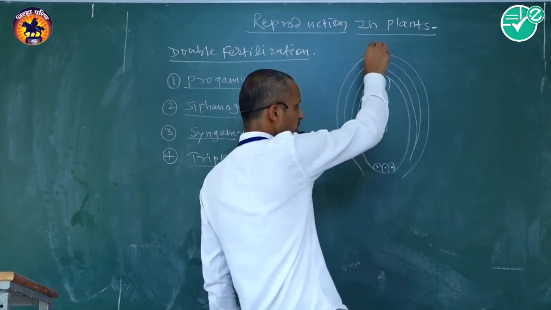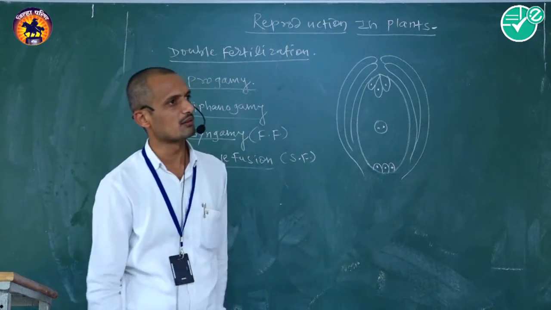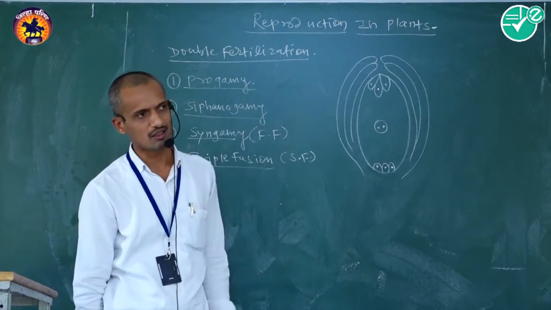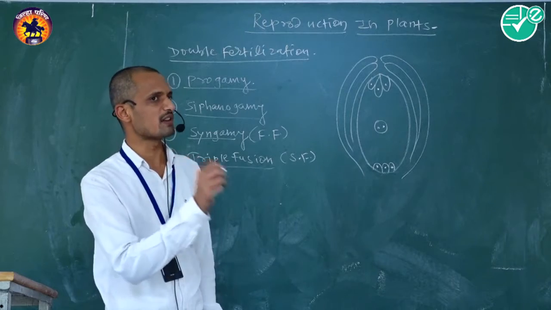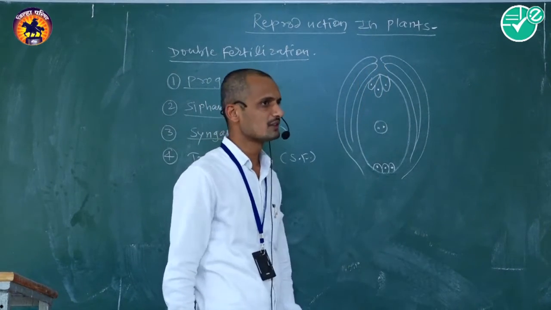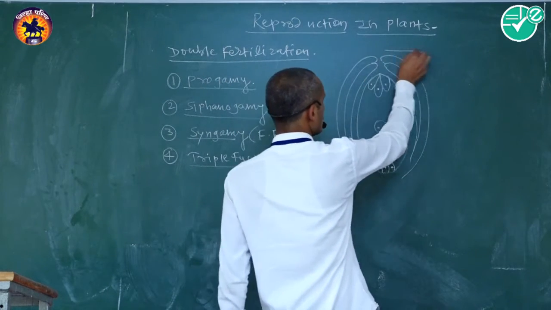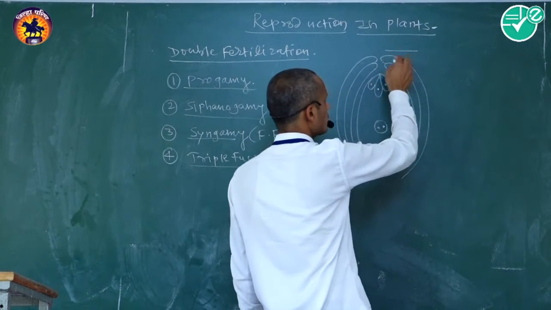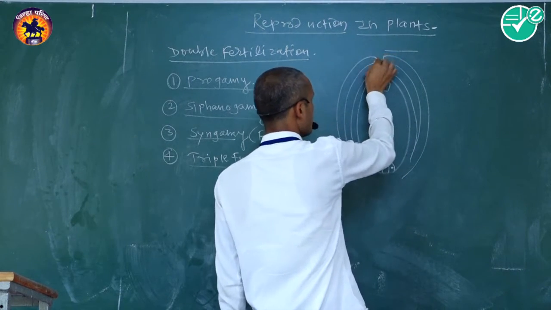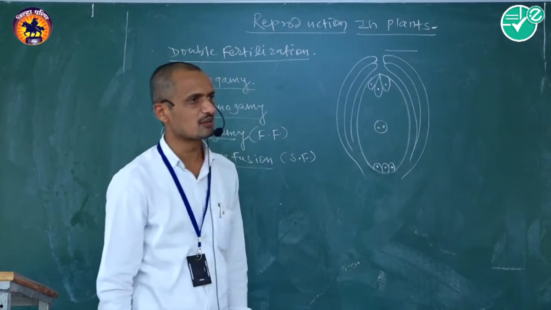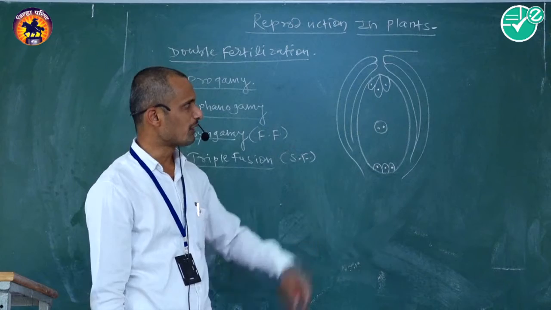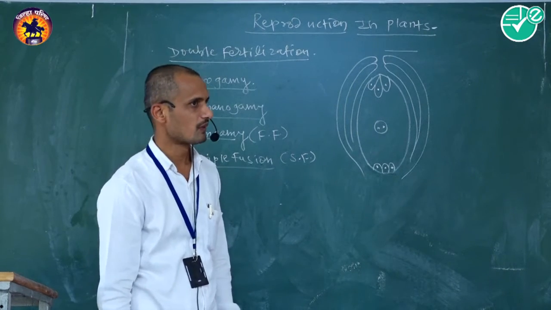In the typical structure of the ovule, at the tip portion of the integuments there is a suture-like gap, that is called the micropyle. Through this micropyle, the pollen tube enters. The pollen tube is a part of the male reproductive system.